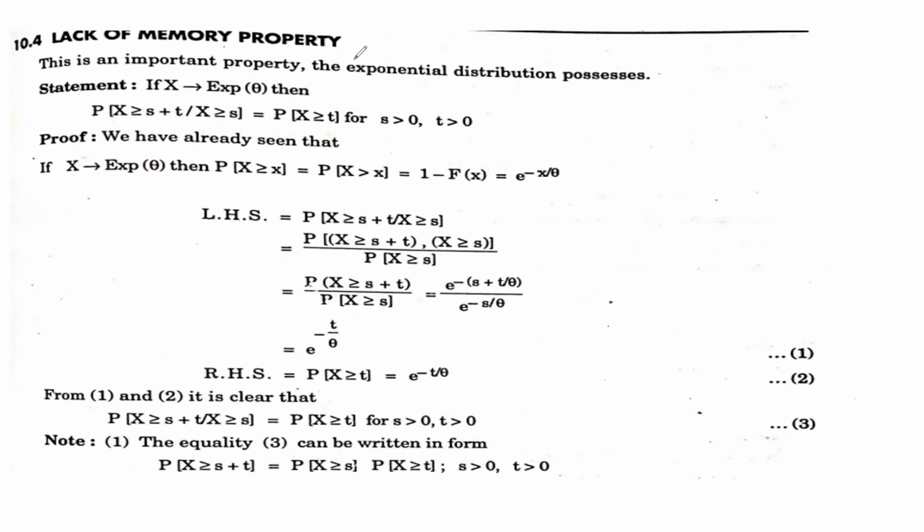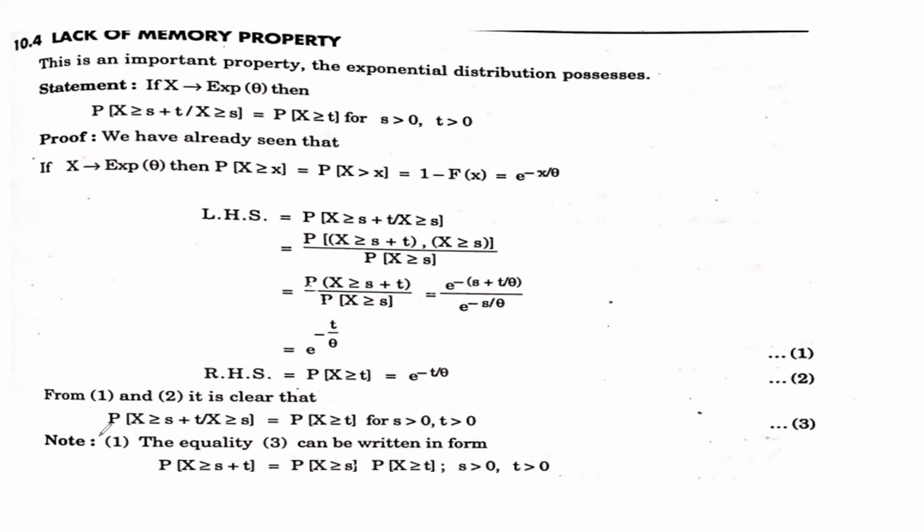And they have proved that. Now we don't require the proof, but you need to remember this property, and this is called the lack of memory property, where we are taking this given.